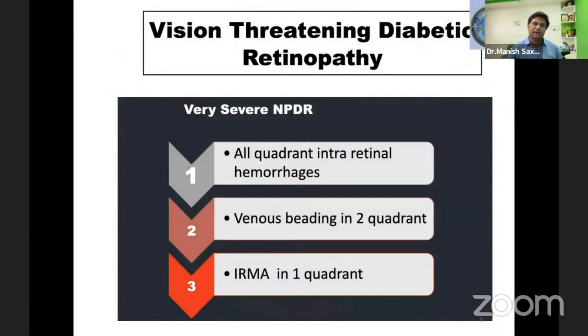I'm not talking about the mild, moderate, severe or other grades; I'm just focusing on vision-threatening diabetic retinopathy, coming directly to very severe NPDR. How do we define very severe NPDR? If we see intraretinal hemorrhages in all 4 quadrants, or venous beading in 2 quadrants, or IRMAs in any 1 quadrant. What are these 3 structures?